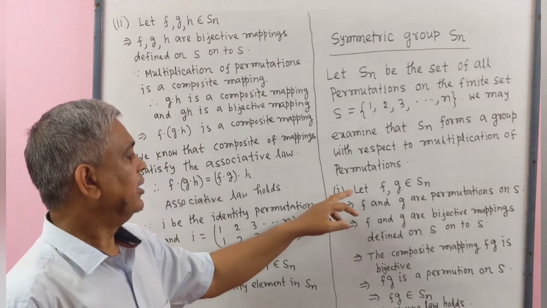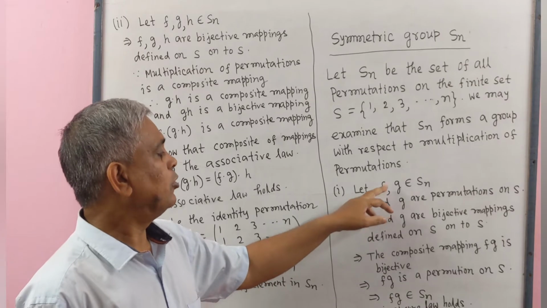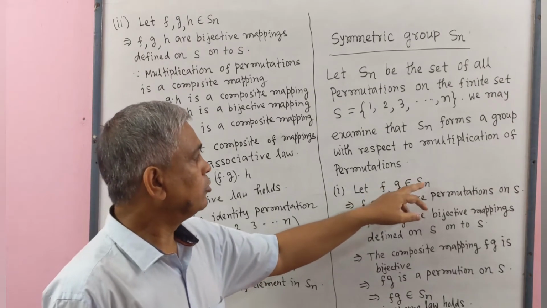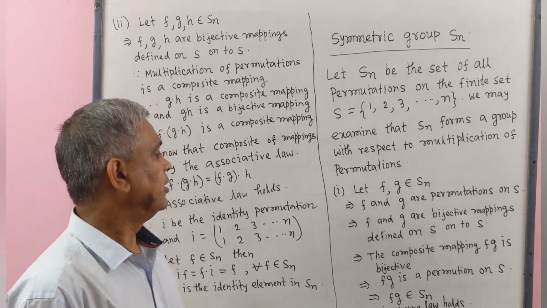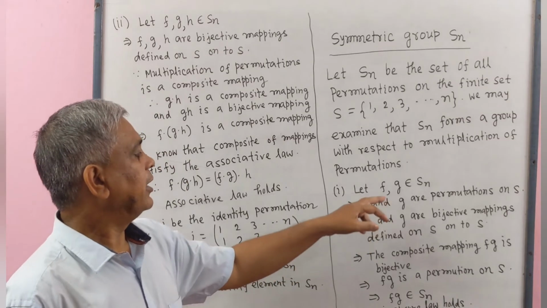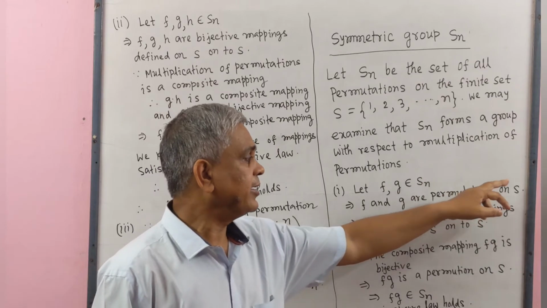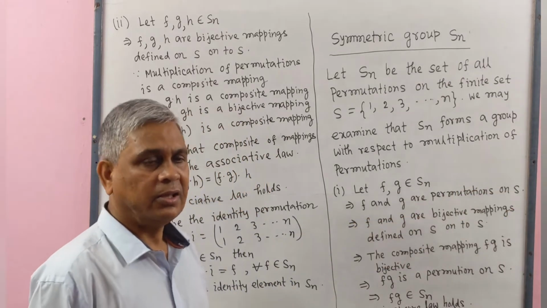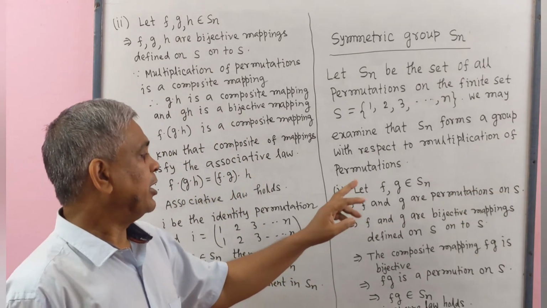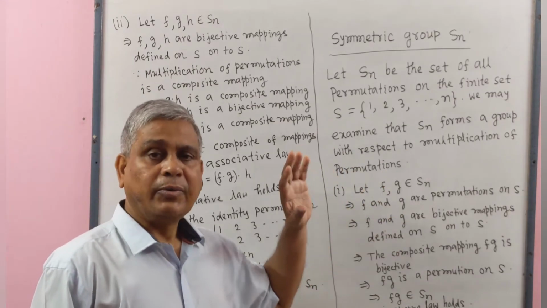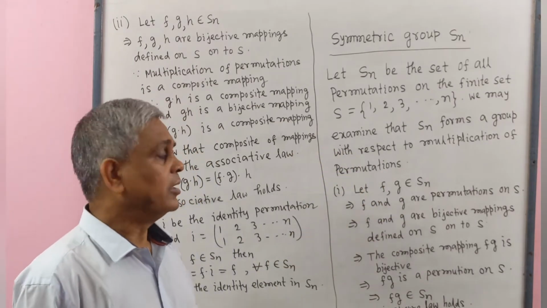Number 1. Let F, G belong to Sn. Therefore, F and G are permutations on the set S. Permutation means bijective mapping.